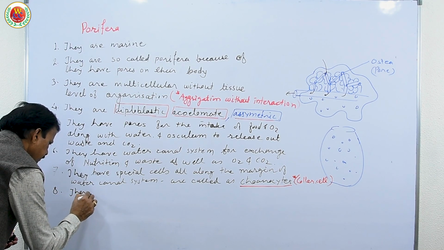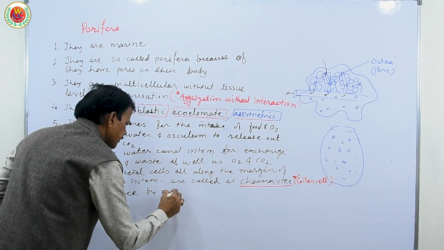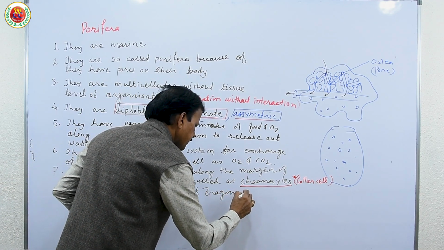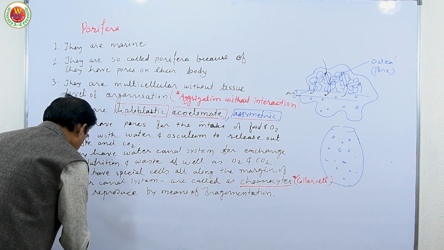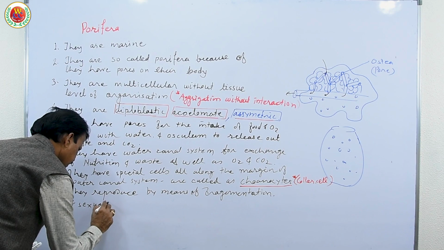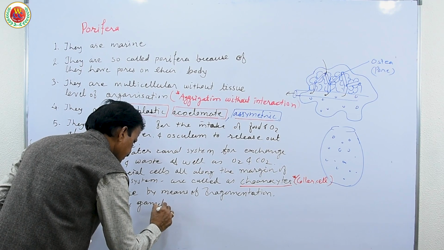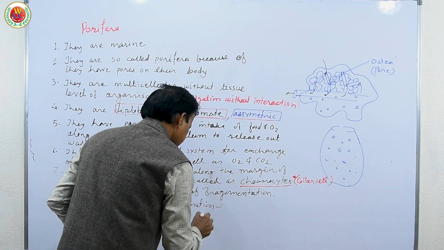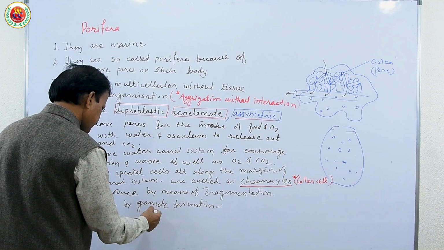They reproduce by means of fragmentation. It's a very simple method of reproduction, as they are very simple in organization, and sexually by gamete formation. Any cell of their body acts as a male gamete and female gamete. So there is no special reproductive organ to produce the gamete. Therefore, any cell can act as a gamete.